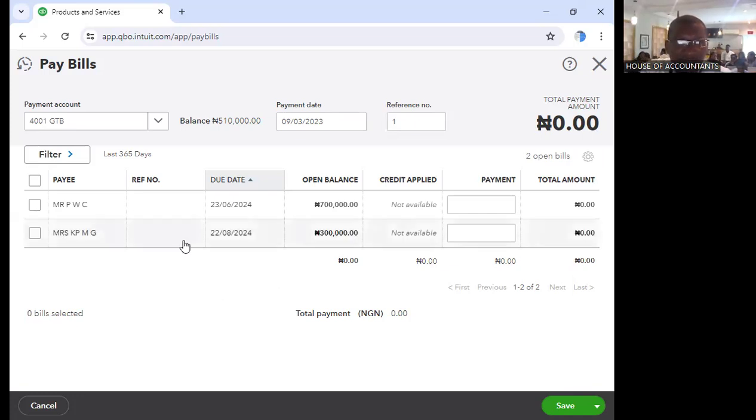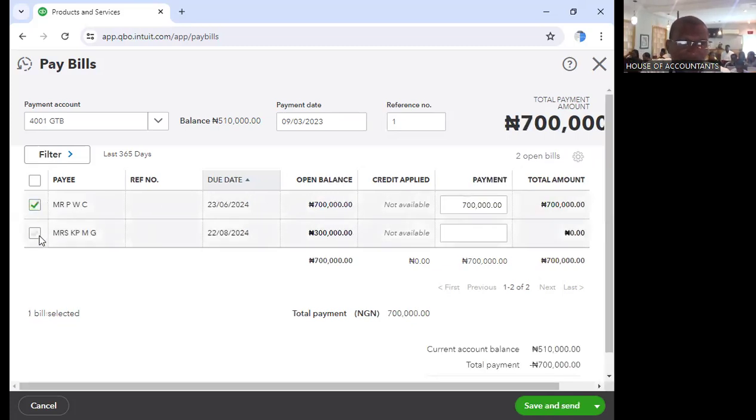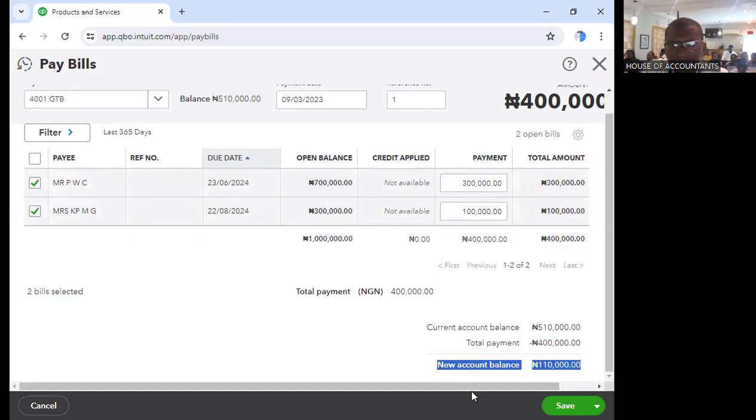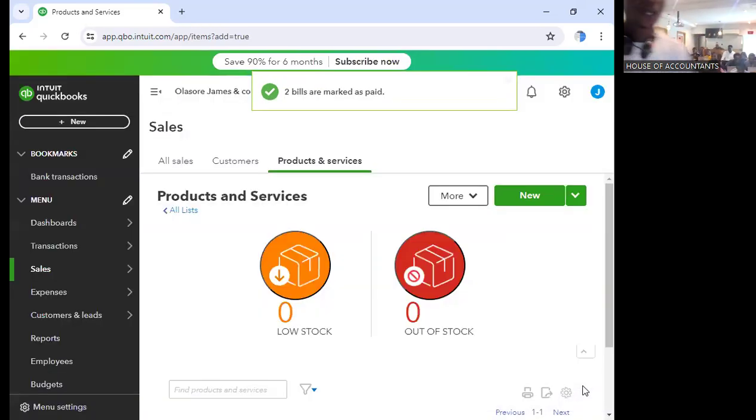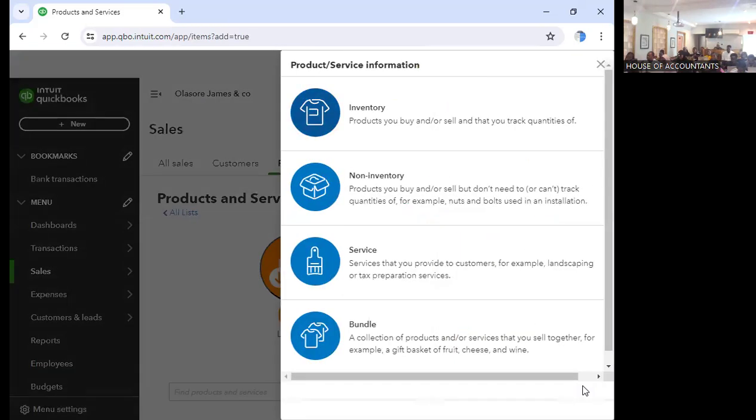So we are paying from GT. I will click this. So let's assume we paid 300 and we paid an additional 100, making 400 here. So two open bills. So just say save and what? Save and close. If you put more than 510, if you put more than what you have in the bank account, it will not go.